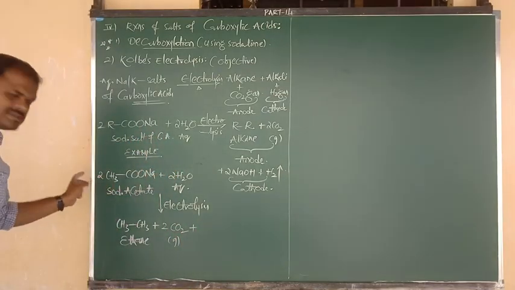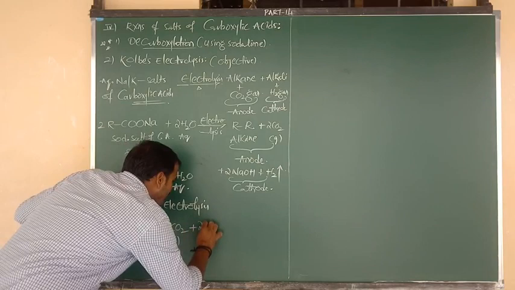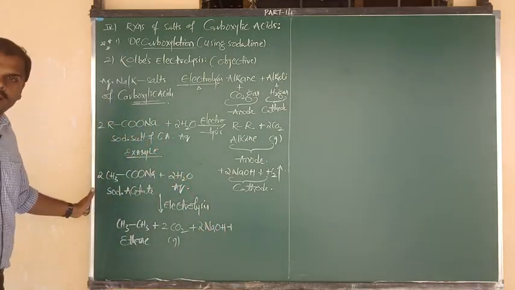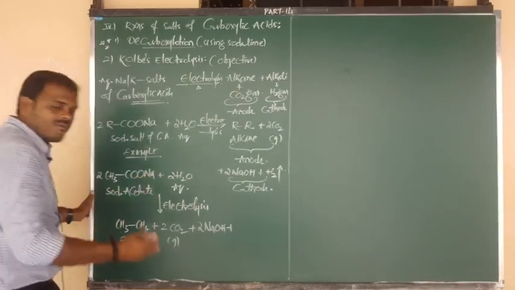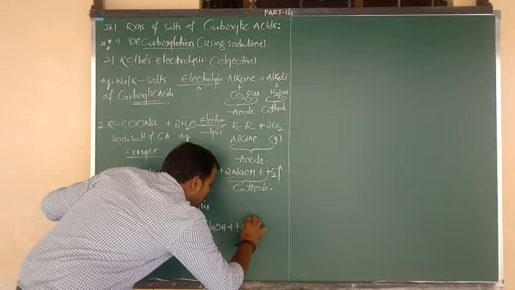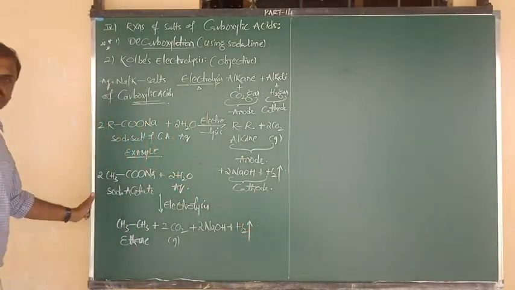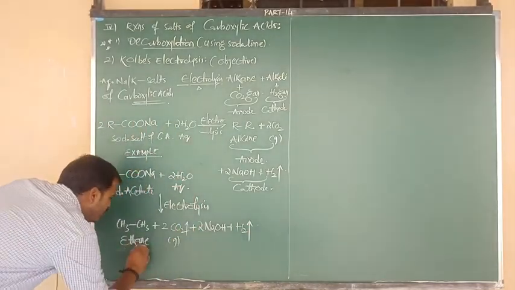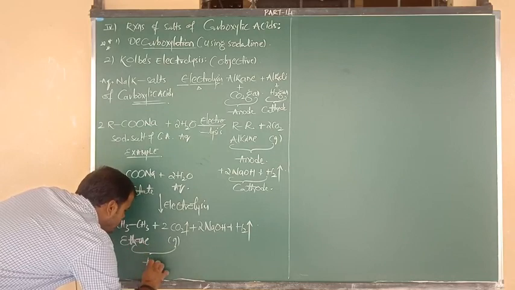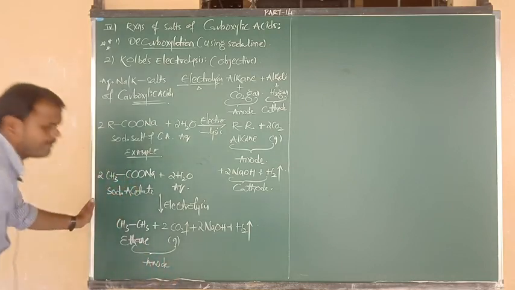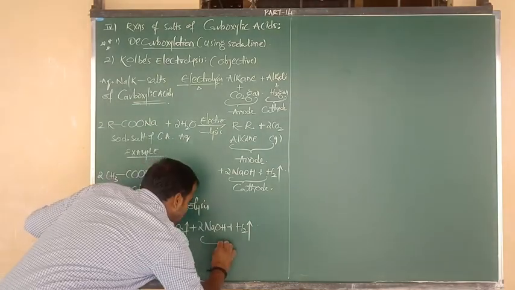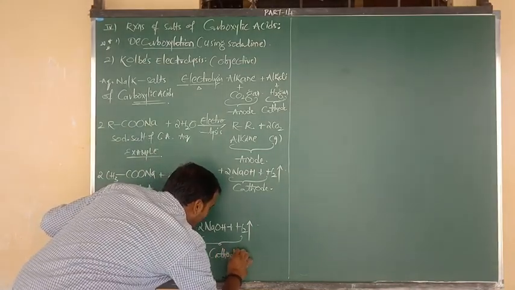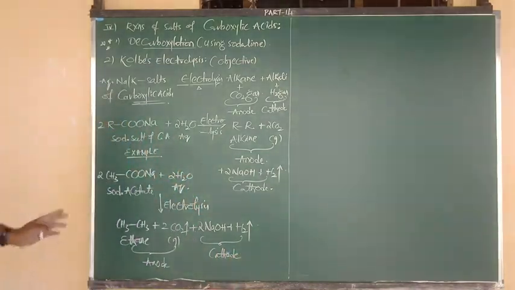And here 2 sodiums are there. The 2 sodiums have to be eliminated in the form of 2 moles of sodium hydroxide. And from our 2 moles of water molecule, 2 H plus ions are there. They have to be removed in the form of H2 gas. So ethane and CO2, these 2 products are obtained at the anode. Alkali and H2 gas, these 2 products are obtained at the cathode.